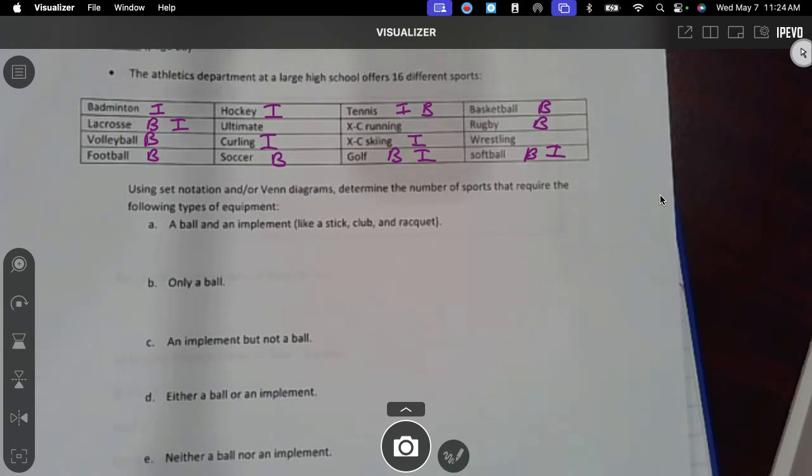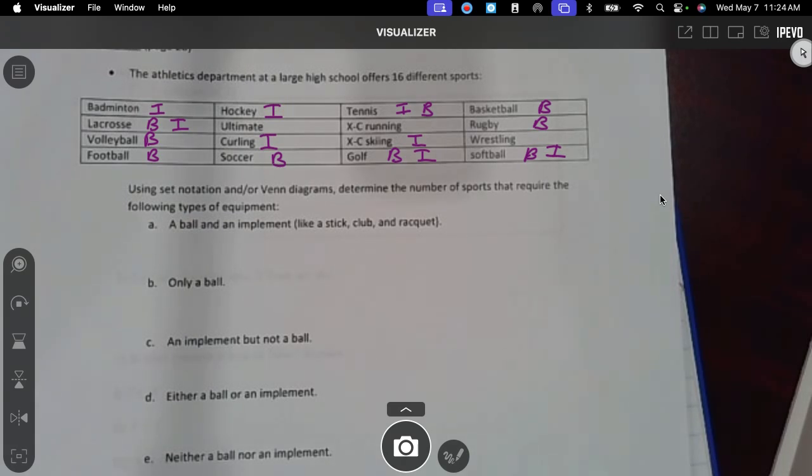Determine the number of sports that require the following types of equipment. Did we make a Venn diagram? I can't remember. We just did one, and then you put like S and S, and we didn't know which one was soccer and which was softball. Yeah, there's a Venn diagram at the bottom. Oh, and we did that. Okay, well, we can answer without it, and if I need to, I'll do that in a second.